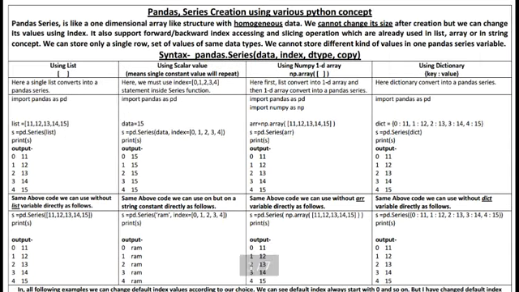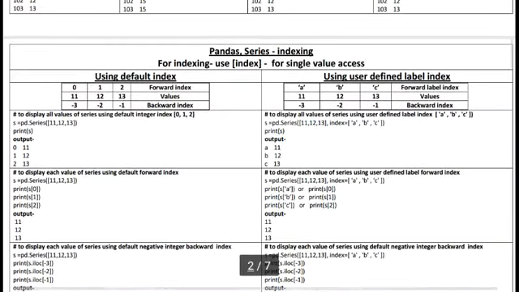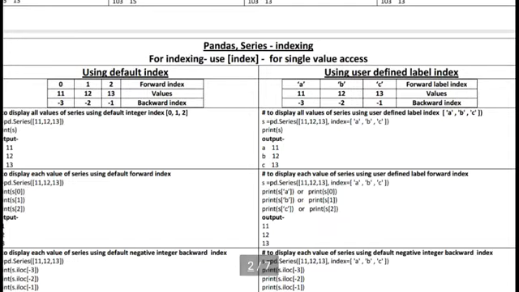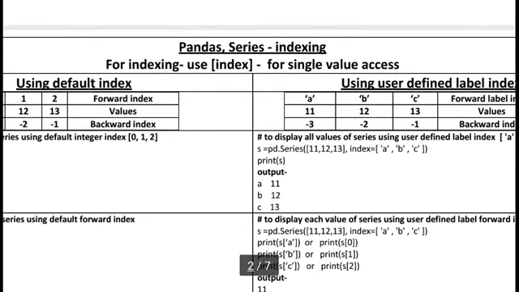So we can build a single row with a set of values using list, scalar value, NumPy 1D array and dictionary. Okay, here you can see pandas series indexing. This thing we already know, because indexing we already used in list, in string, in 1D array. The same thing is here.